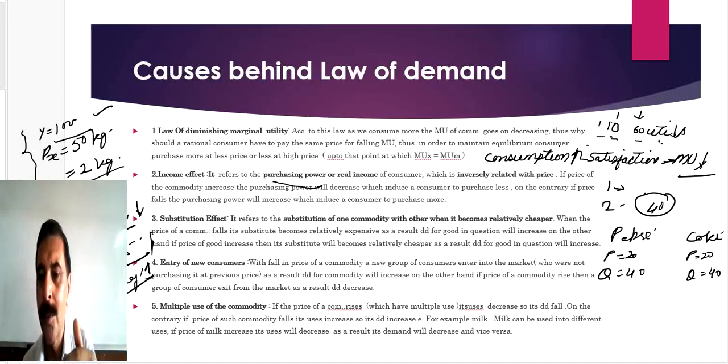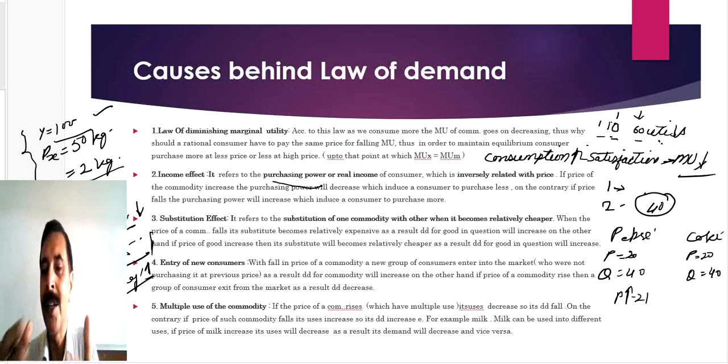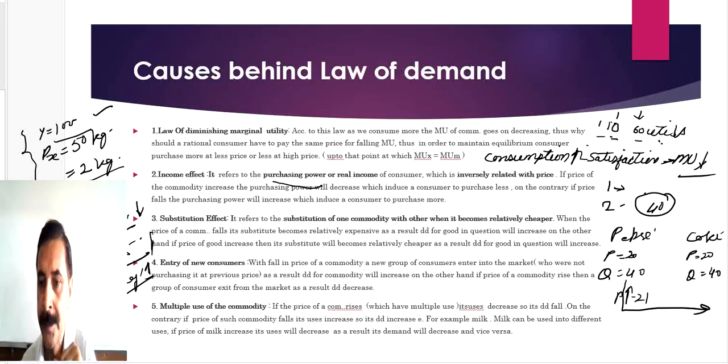In order to earn more profit, Pepsi thought that I should increase the price by 1 rupee. The buyer will say, when we are getting the same product and same satisfaction from Coke for 20 rupees, why should we purchase Pepsi? So some buyers will shift from Pepsi to Coke. As a result, due to the shifting of consumers from Pepsi to Coke, the demand for Coke will rise from 40 to 50.